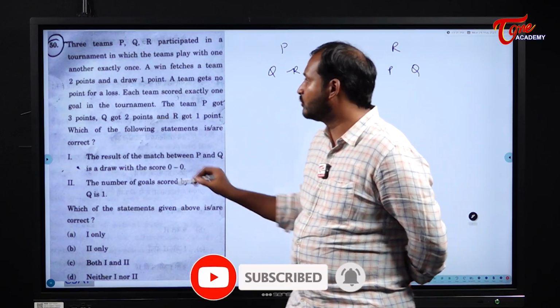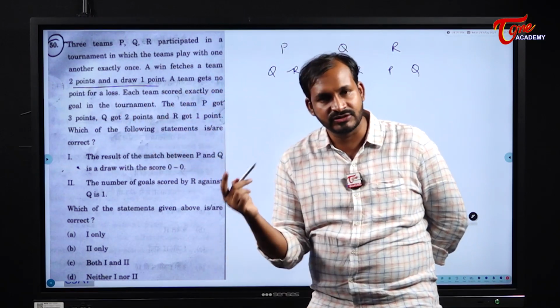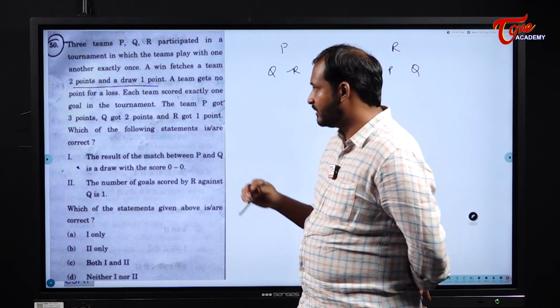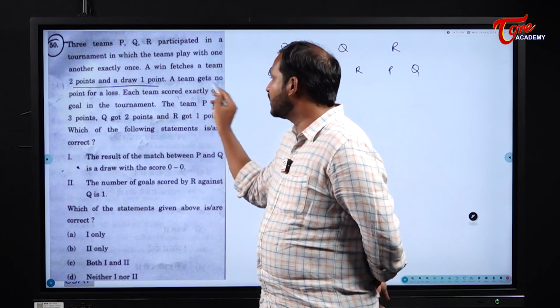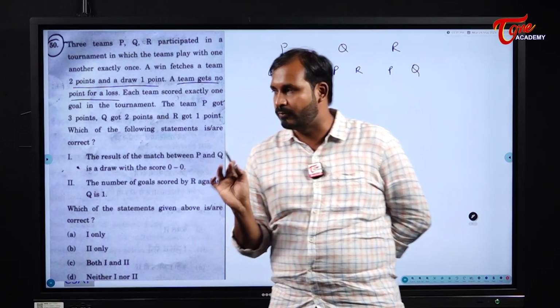A win fetches a team 2 points and a draw 1 point. If you win the match, you will get 2 points. If you draw the match, you will get 1 point. A team gets no points for a loss. If you lose, you will get no points.